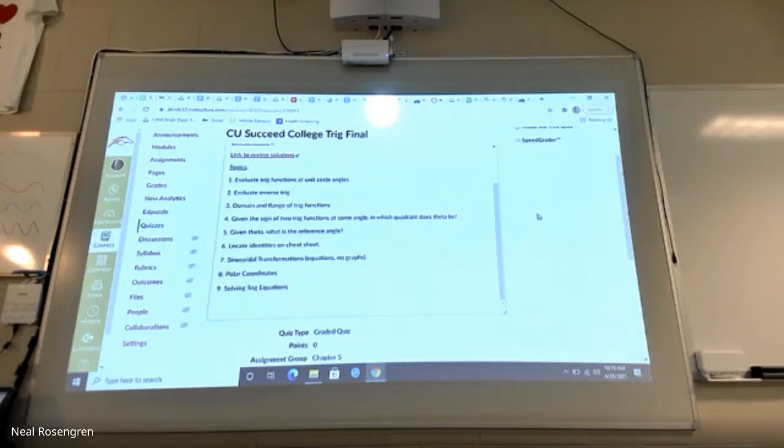And so our final that we actually take, for non-seniors, will just be a chapter 4 test. Friday the 21st is when our final is. We'll have just a chapter 4 test. It'll be weighted like a test, not like a final. So it'll be out of 100 points, not like 200 or 300 to make a huge difference. So if you're worried about what your grade might be, talk to me. We'll figure it out. Okay. I want to get you the grade you deserve as best we can.